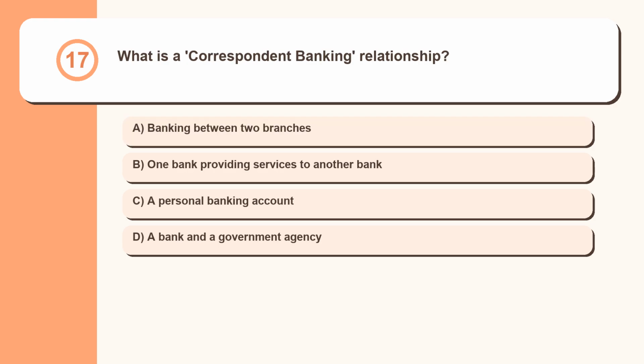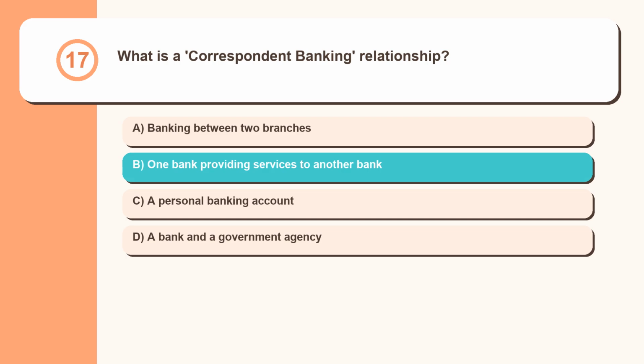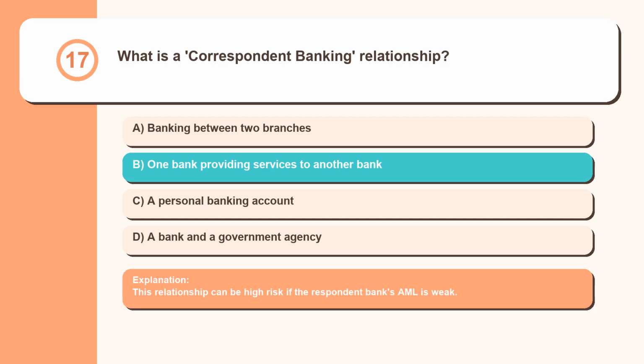Question 17. What is a correspondent banking relationship? Banking between two branches. One bank providing services to another bank. A personal banking account. A bank and a government agency. This relationship can be high risk if the respondent bank's AML is weak.